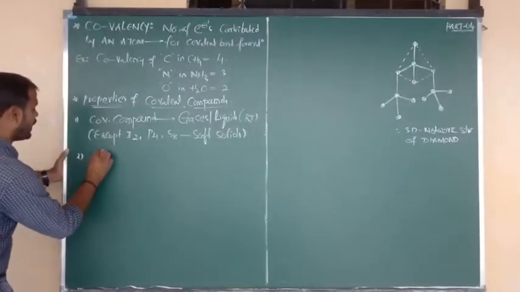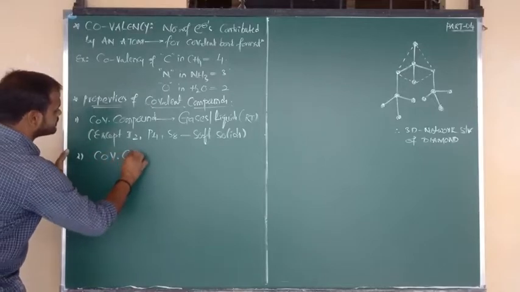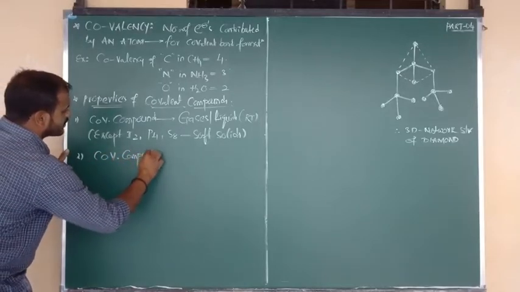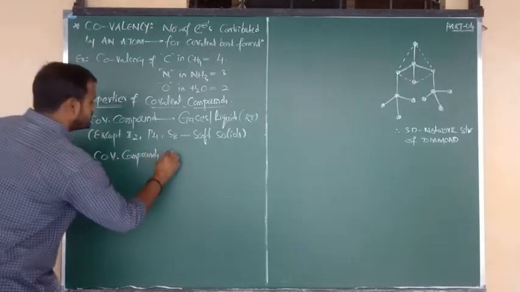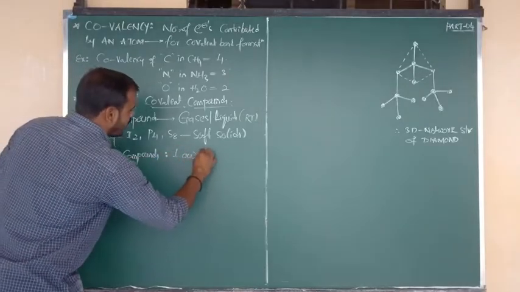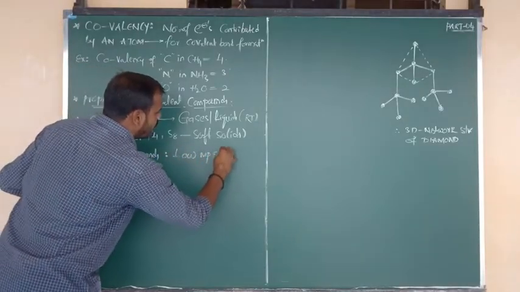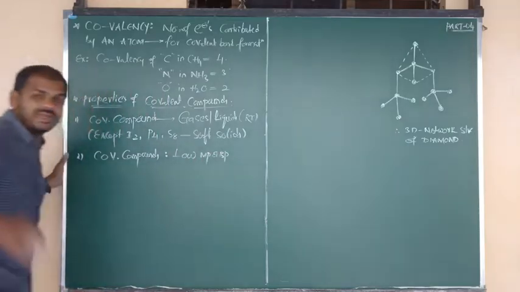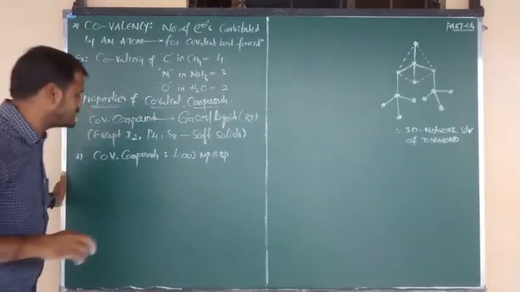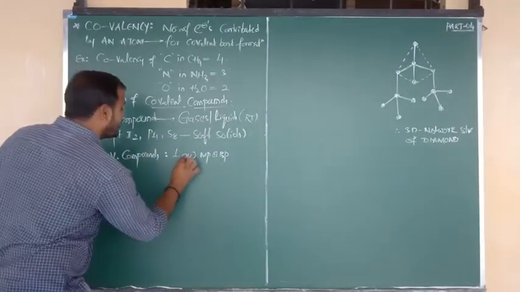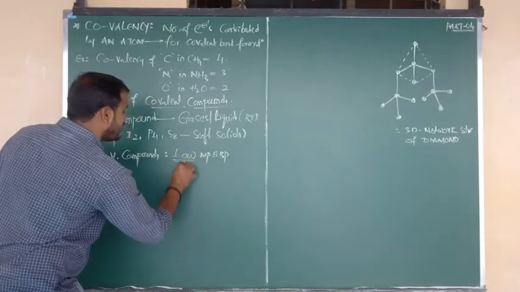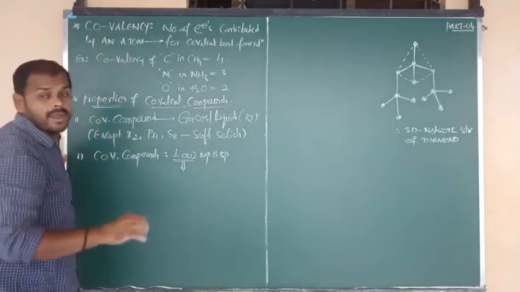But what about covalent compounds? Covalent compounds have low melting and boiling points as compared to ionic compounds. Ionic compounds have high MP and BP.